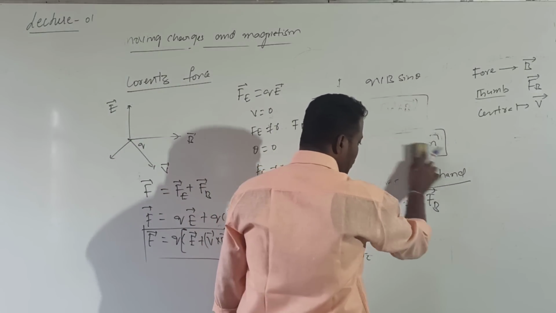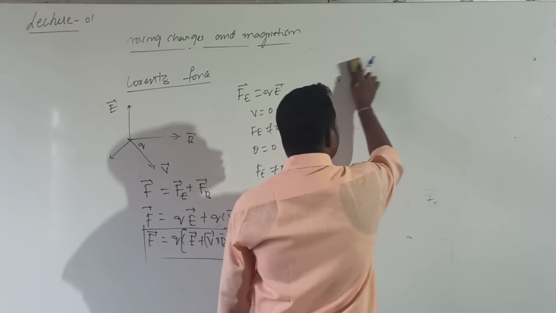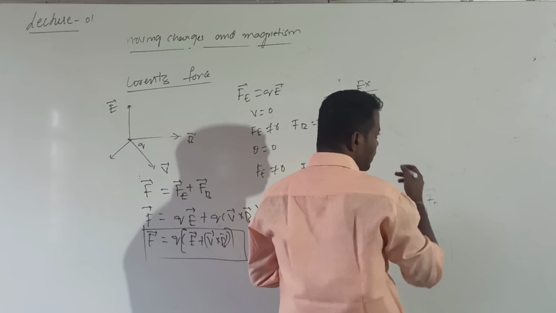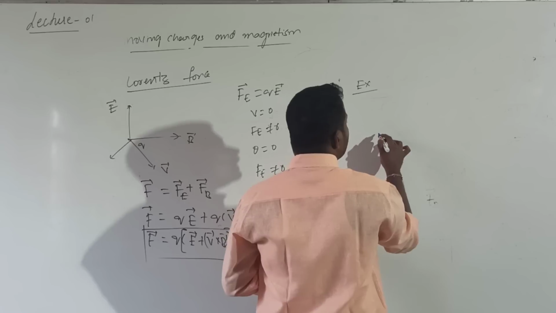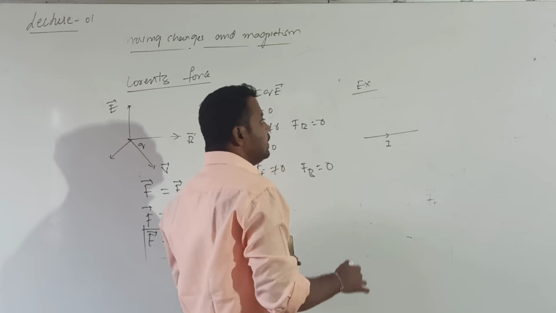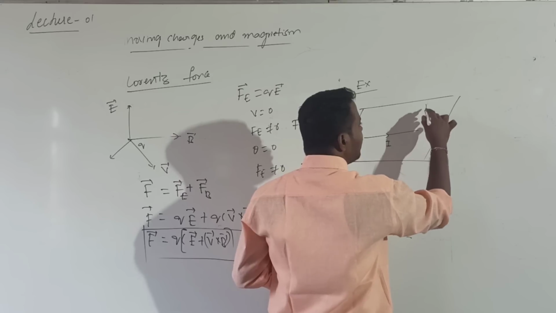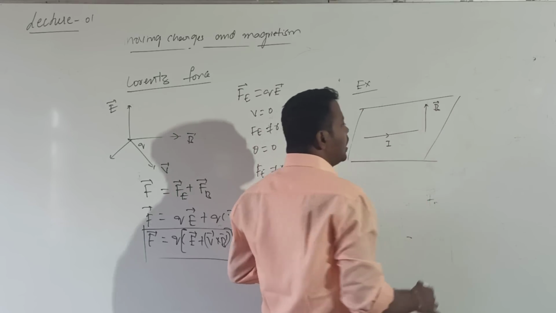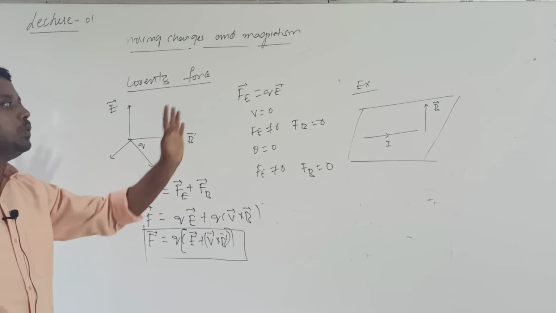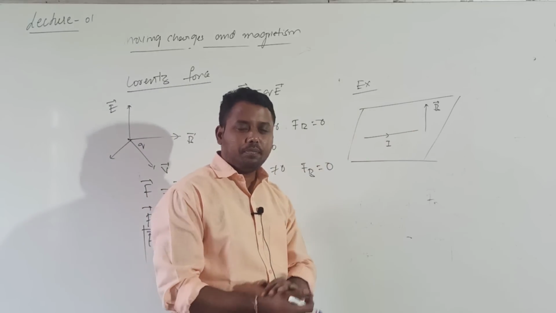Before closing this, let me give you one example problem. It is also given in your NCERT. In this, a current carrying conductor was carrying a current I. This conductor was kept in a space where the magnetic field is along this direction. The conductor was suspended in a space where the magnetic field is vertical. Now I want to calculate what the magnetic field induction value is.